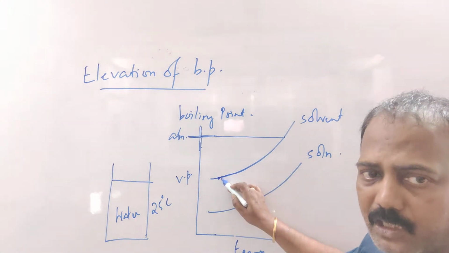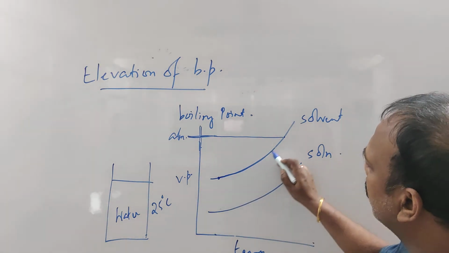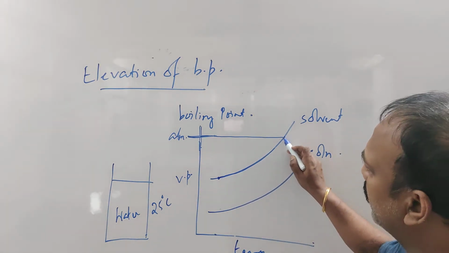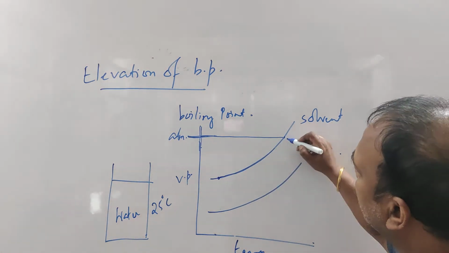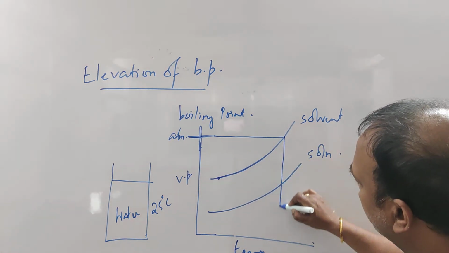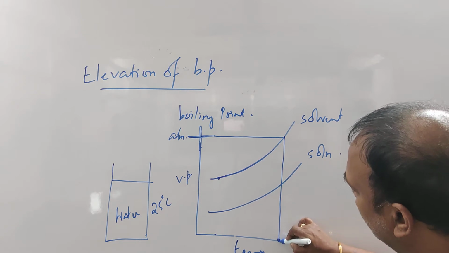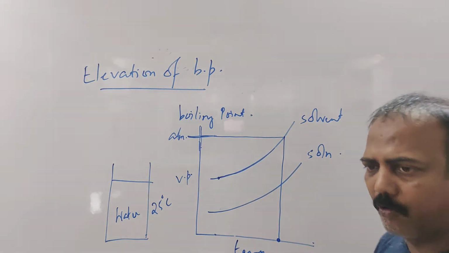Vapor pressure is increasing, and one time will come when the vapor pressure will become equal to the atmospheric pressure. At that particular temperature, the liquid will boil.